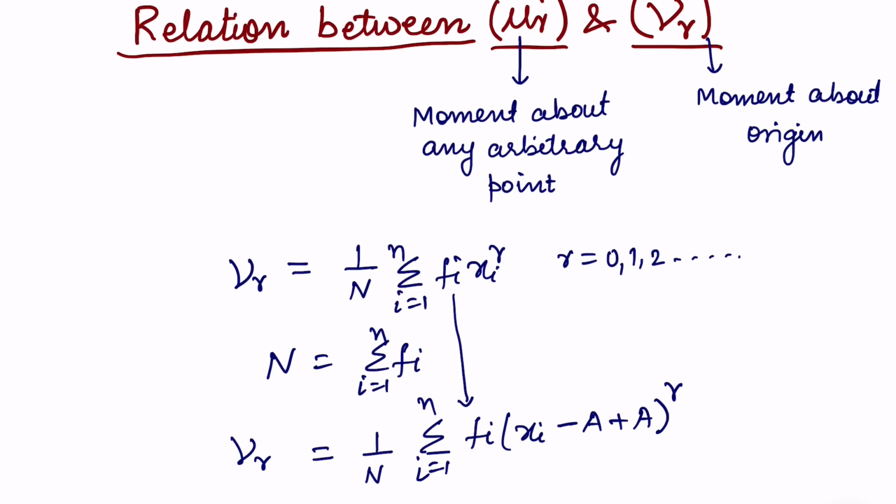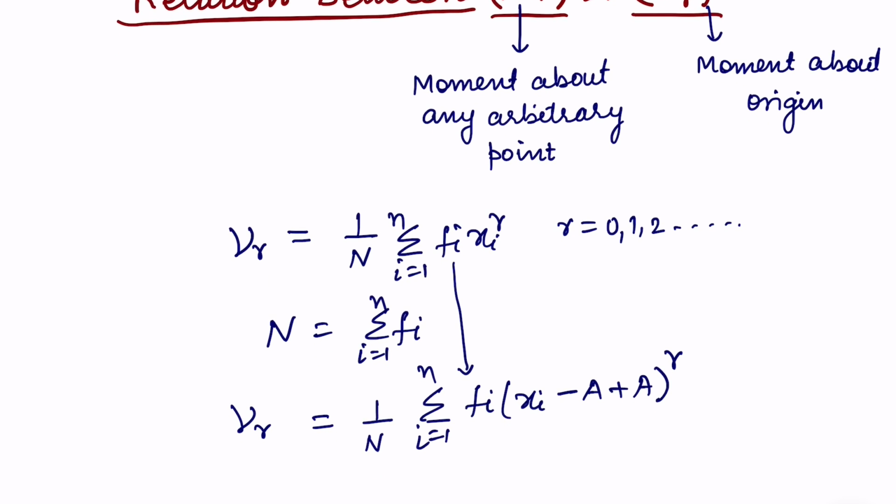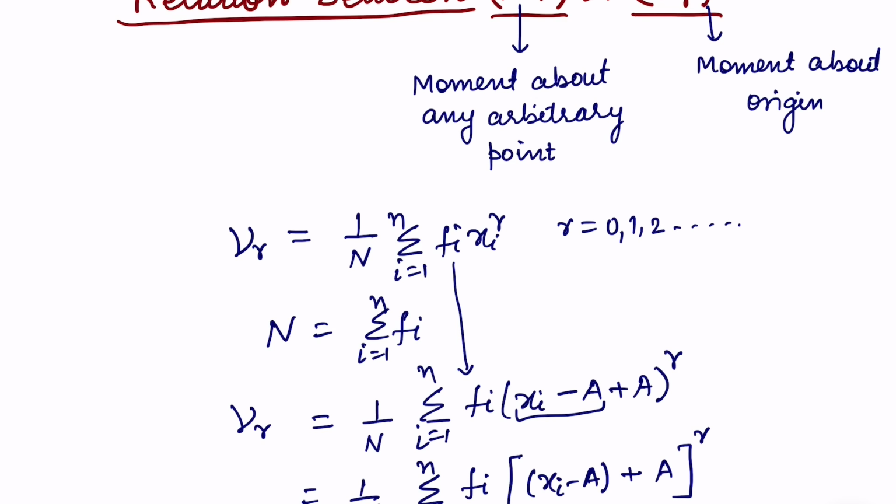This will not change the function, to the power r. Again, let us rewrite this step, and on rewriting we will get, let us club these two, that is xi minus a, we will get xi minus a, and then we have one more term, that is a, to the power r.